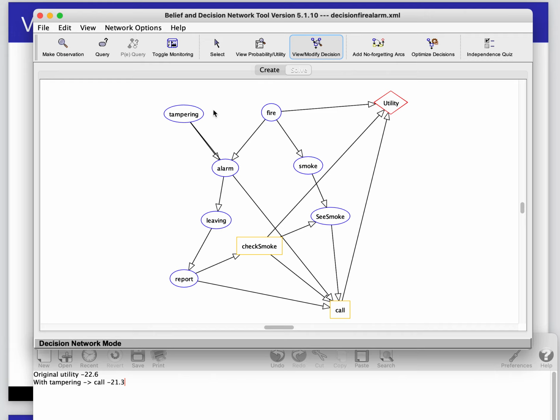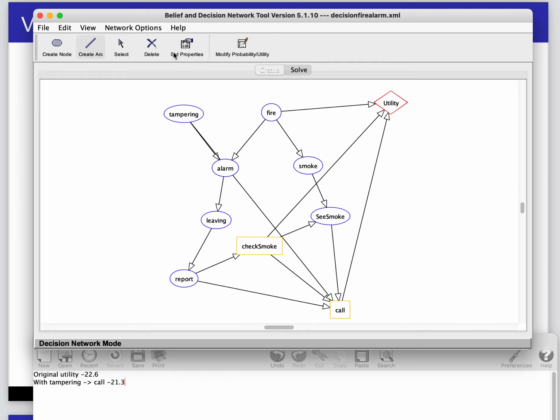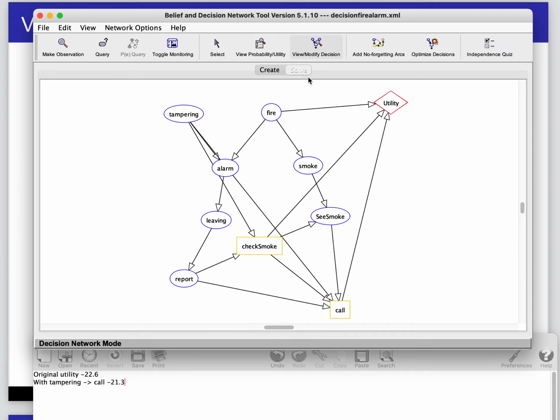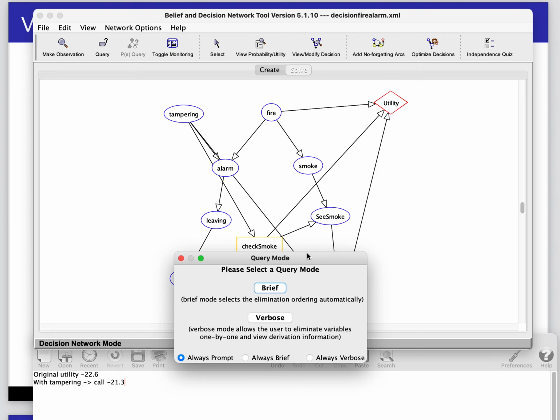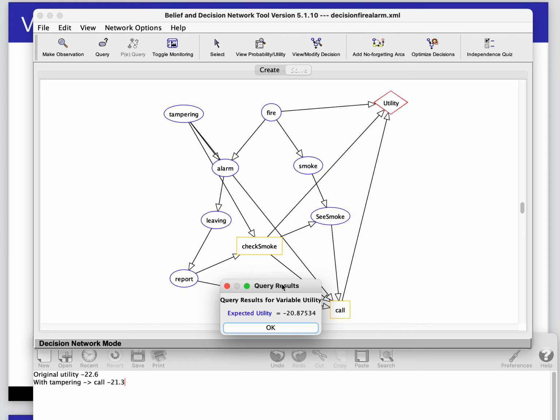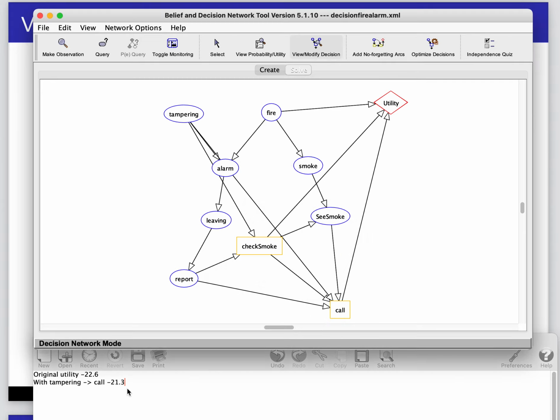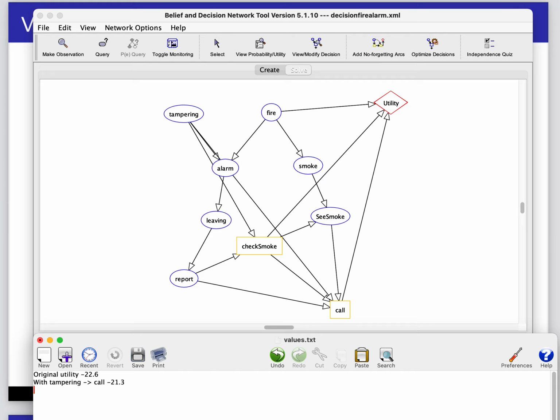Now we can look at the value of information: how much is it worthwhile knowing tampering before we check for smoke? Is that useful? So we add this arc in. We're going to solve this, optimize the decisions, continue, and do this in brief mode, and we get minus 20.87. That's with tampering to check smoke.